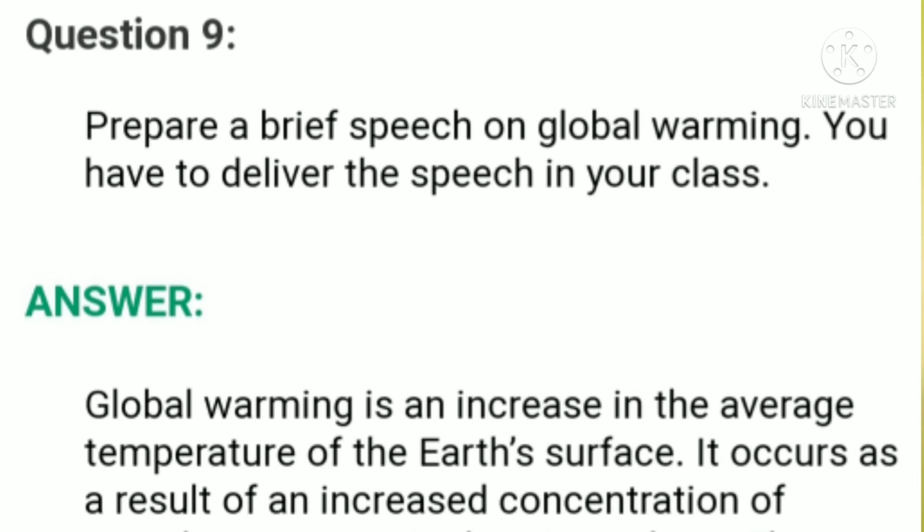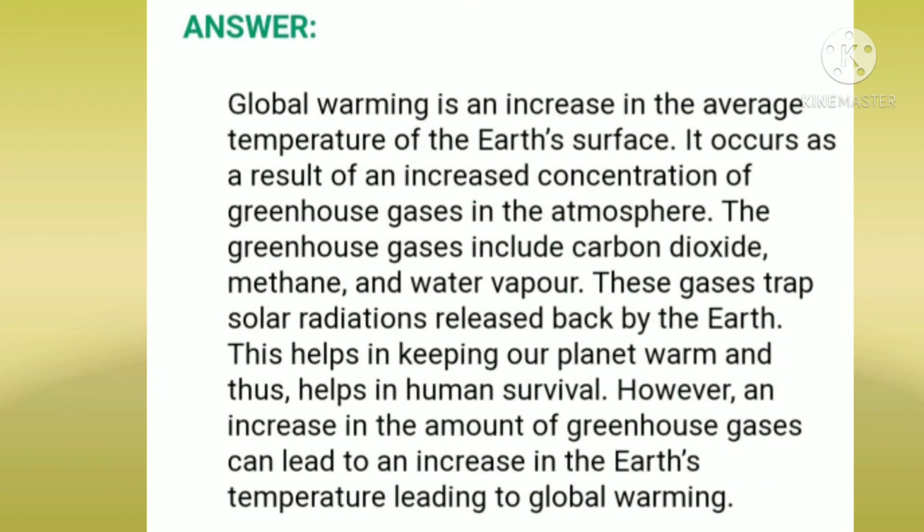Question number 9. Prepare a brief speech on global warming. You have to deliver this speech in your class. Now the answer is, global warming is an increase in the average temperature of the Earth's surface. It occurs as a result of an increased concentration of greenhouse gases in the atmosphere. The greenhouse gases include carbon dioxide, methane, and water vapor. These gases trap solar radiations released back by the Earth. This helps in keeping our planet warm and thus helps in human survival.